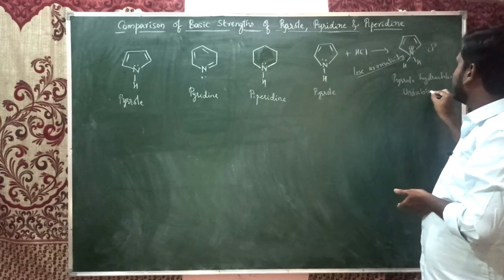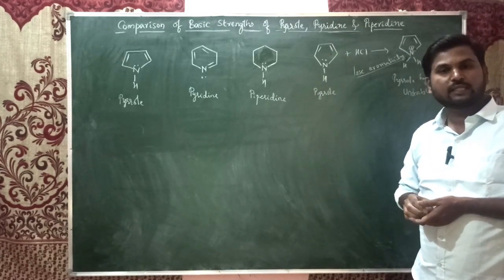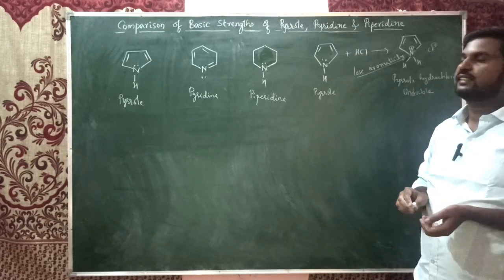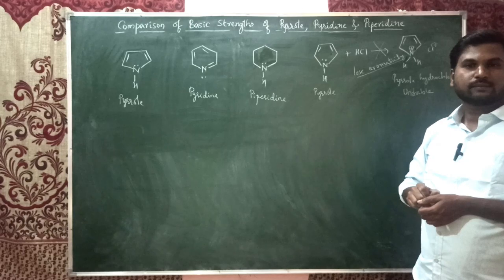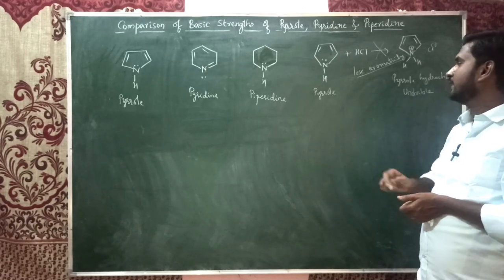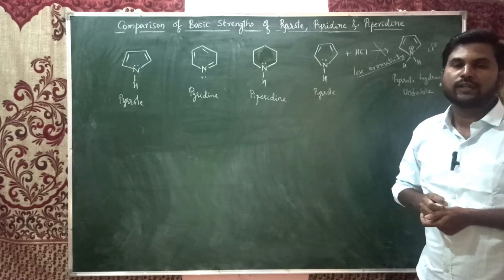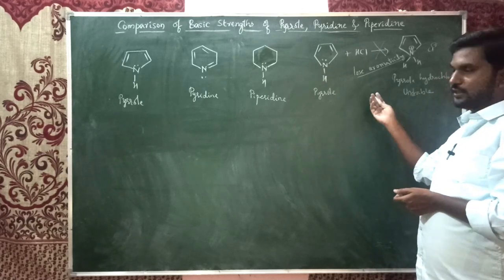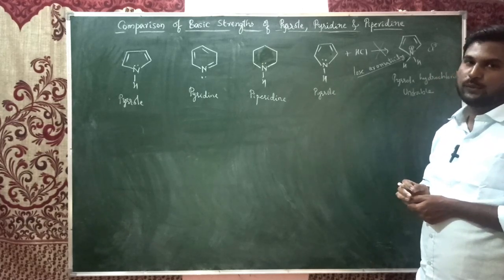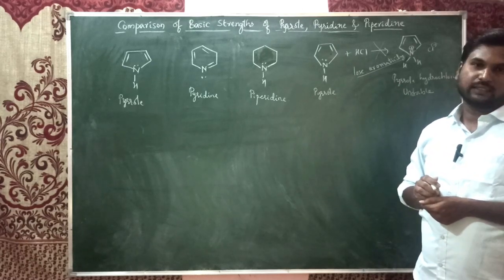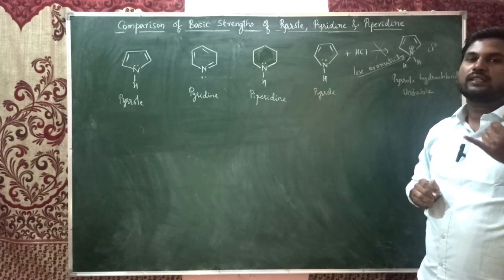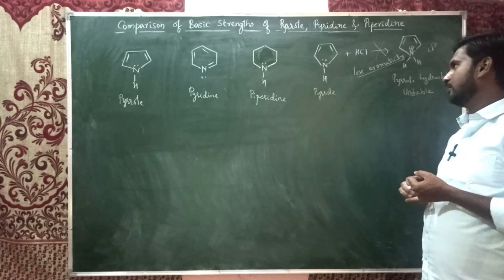This compound will become unstable. If it is giving an unstable salt, that reaction is not possible and does not occur. So this pyrrole cannot undergo protonation. It cannot accept that proton, because if it accepts this proton, it will lose its aromaticity. Hence it is not a good Bronsted base.